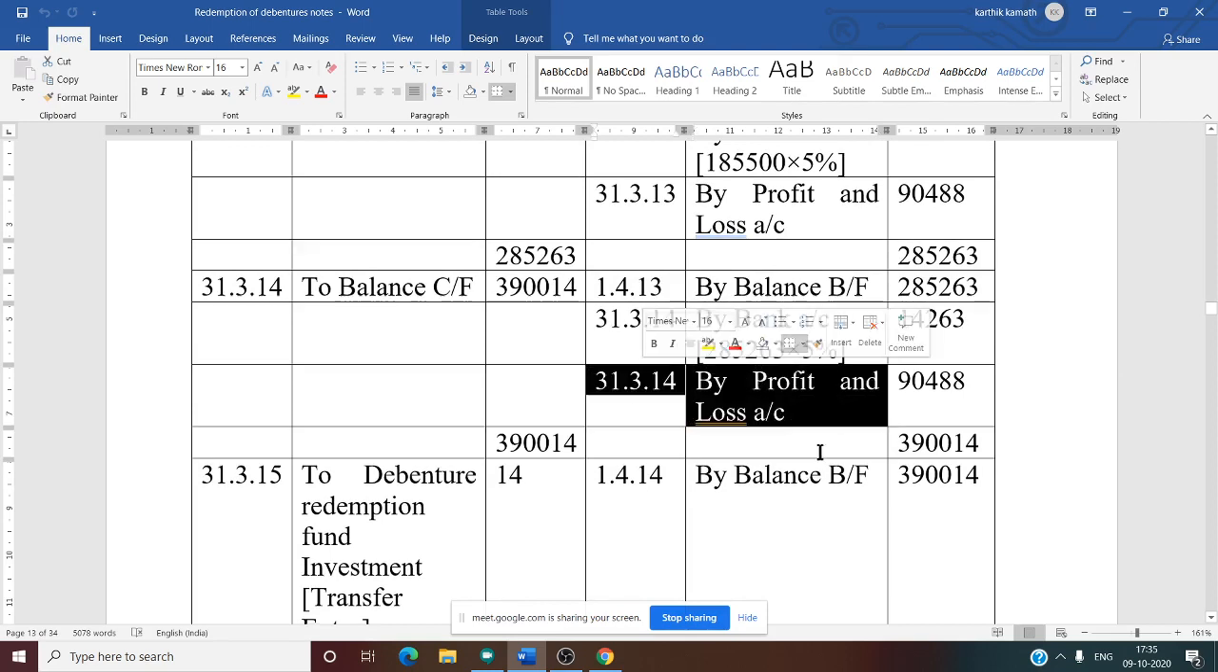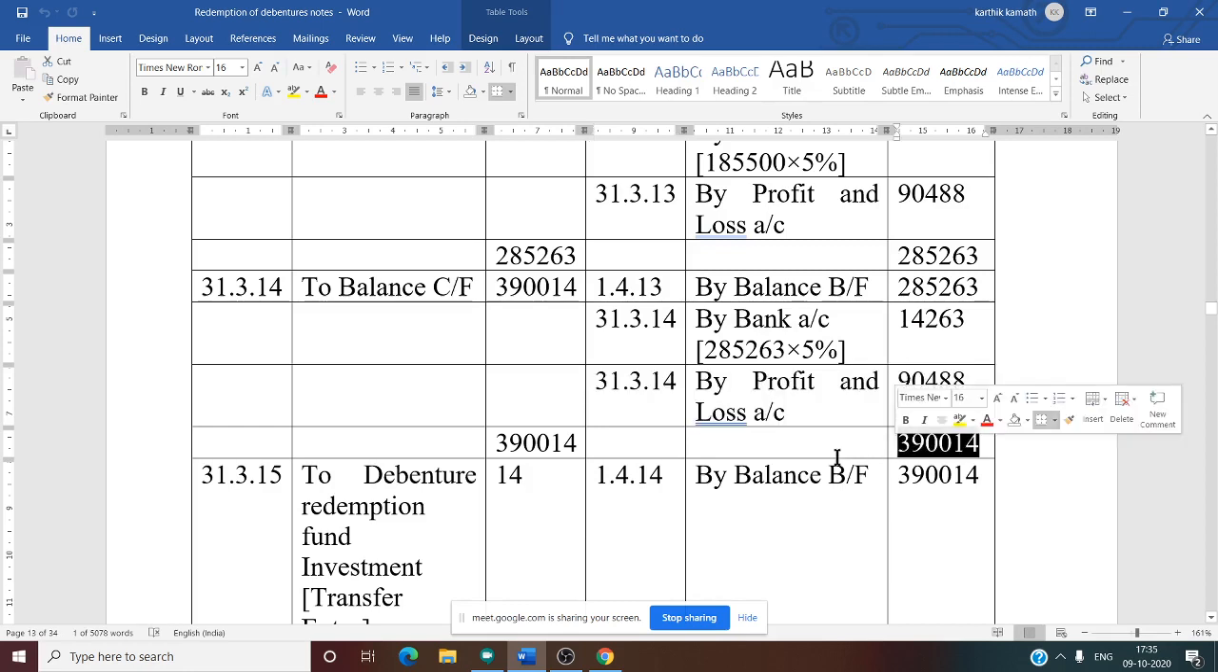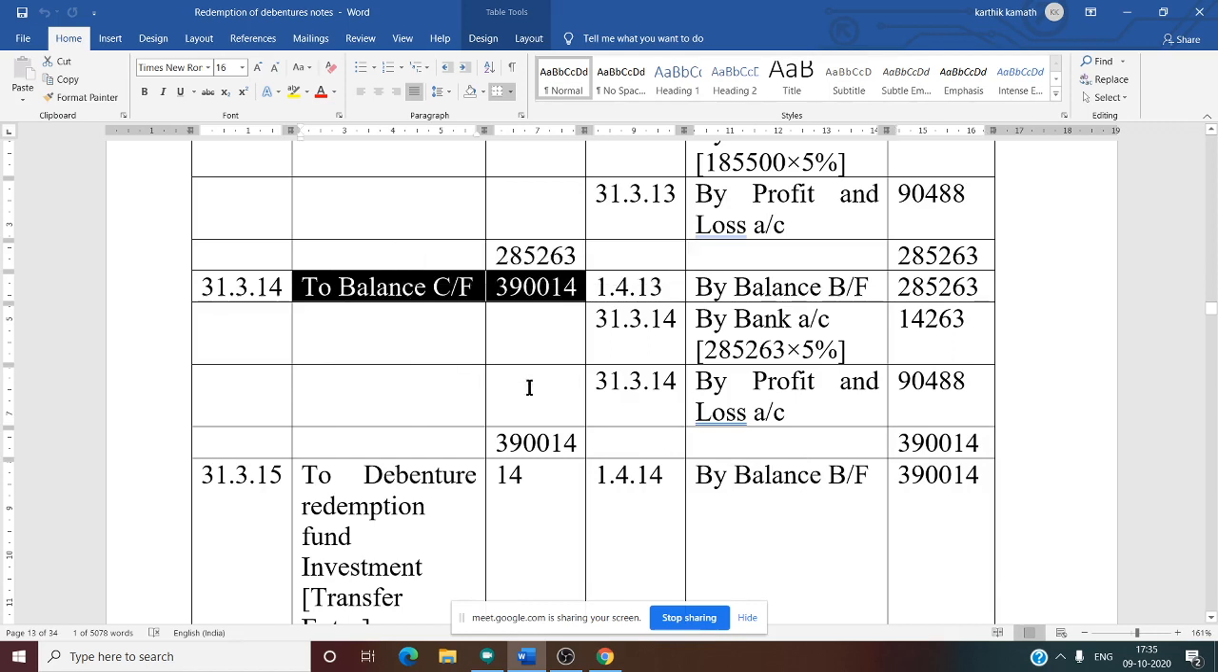We have done it for 3 years. For the fourth year also, you need to keep aside that amount by profit and loss account, 90,488. So total of the fourth year is 3,90,014. So there is no other entry. So close that year. To balance carry forward 3,90,014.